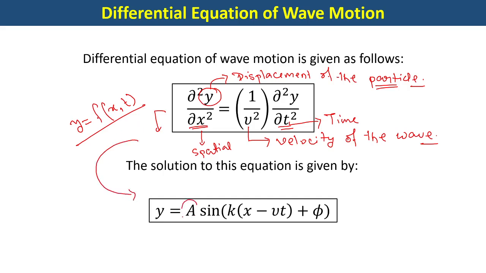So that is the reason why this is a partial differential equation whose solution is given by this: y is equal to a sine of k whole into x minus vt plus phi. So this k is known as the wave vector, phi is known as the phase angle or phase constant. It is quite similar to the conception of phase constant that we got in the oscillation chapter. Okay, but anyway, we will talk about all these things individually.